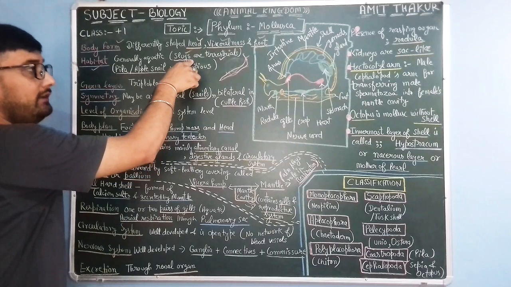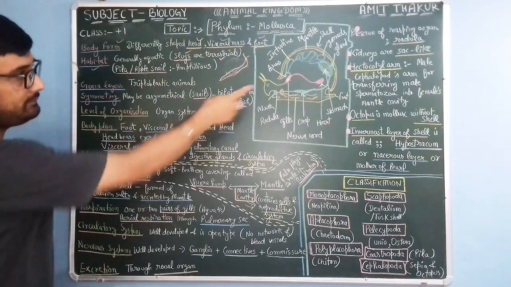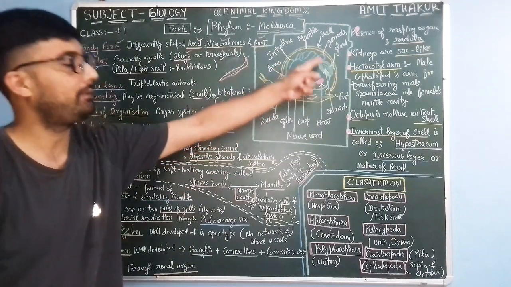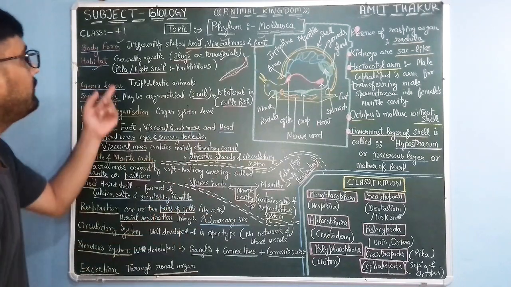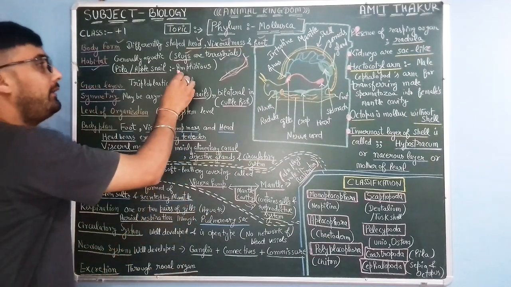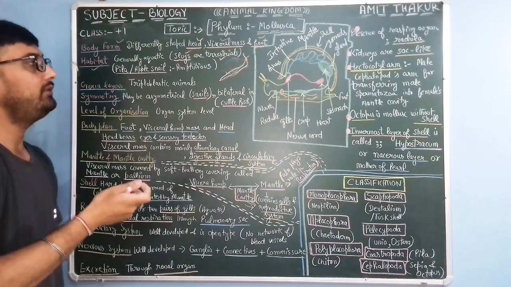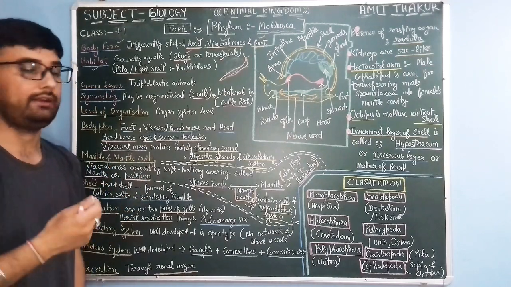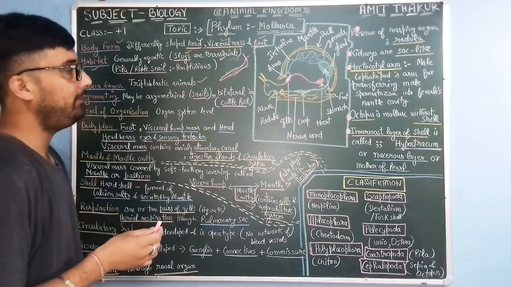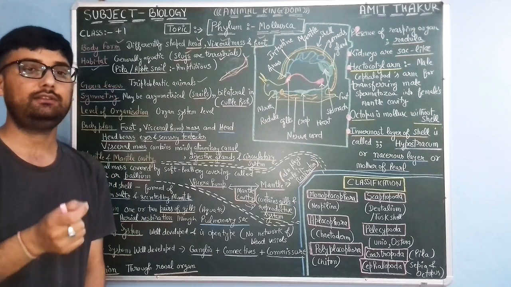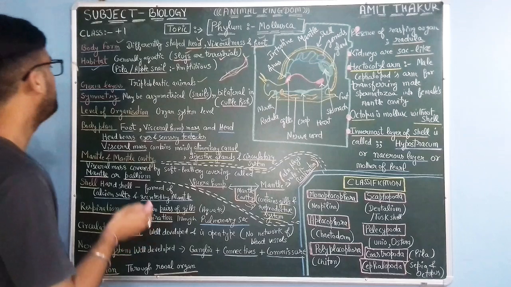Slugs are terrestrial, they live on land, and Pila or apple snail, which I drew in front of you and which you see a lot around your homes in the rainy season. Pila or apple snail, they are amphibious in nature. That means they can live in water as well as on land. Germ layers: they are triploblastic animals. That means they have 3 germinal layers: ectoderm, mesoderm, and endoderm.